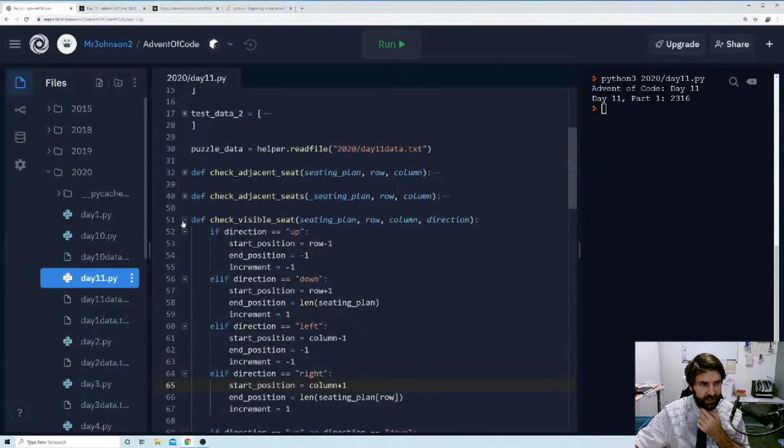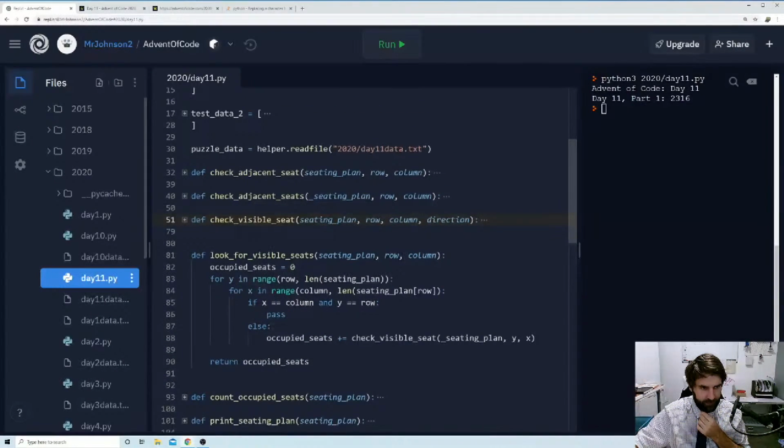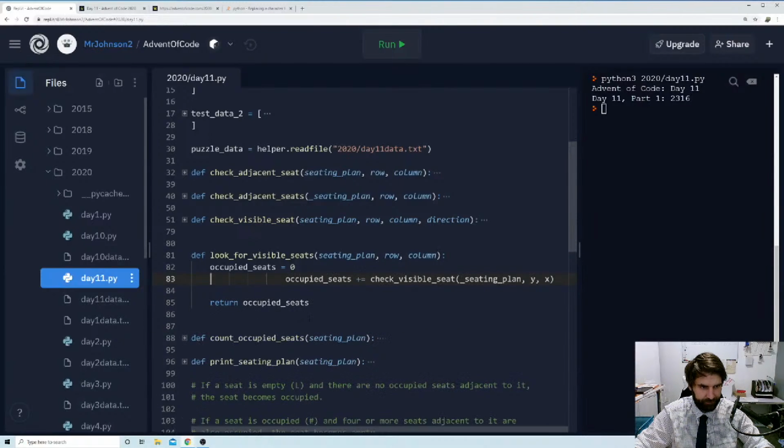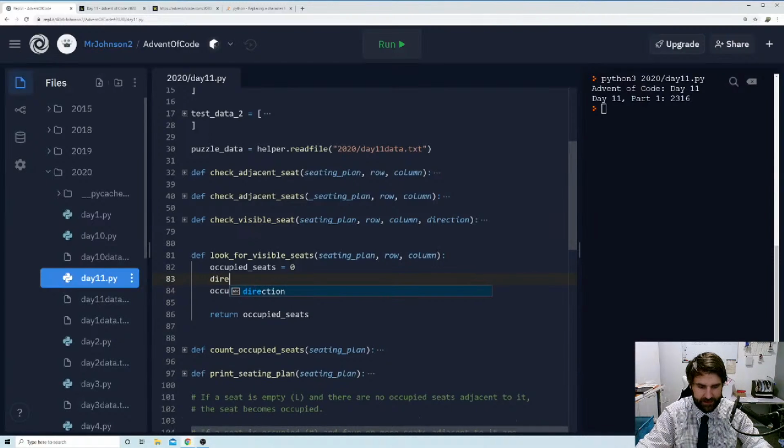And let's just check that. Let's get rid of all of this and put in our directions. So let's say directions equals up, down, left, and right.